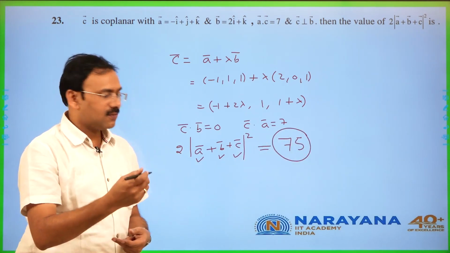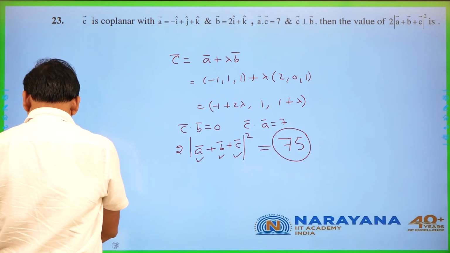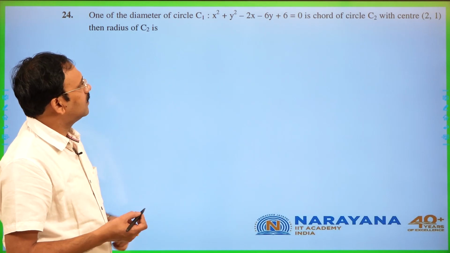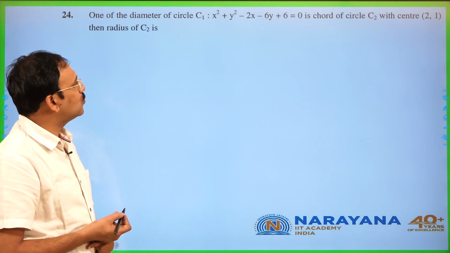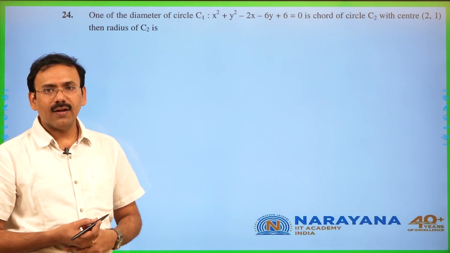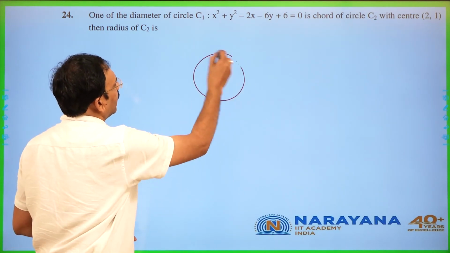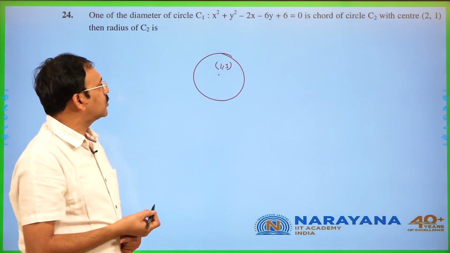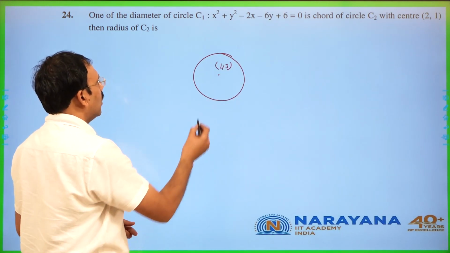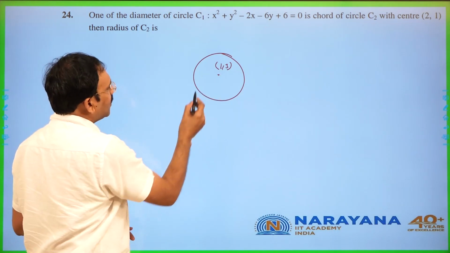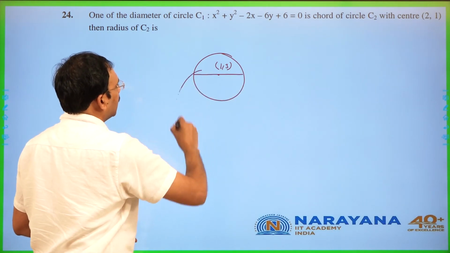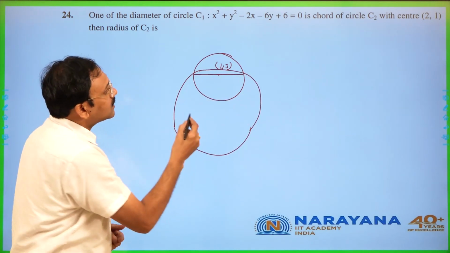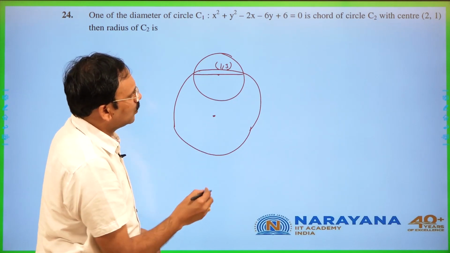That's all. Then the next question. One of the diameters of this circle is a chord of the circle C2 with center (2, 1). A circle is given whose center is (1, 3), and the radius is also known, 10 minus 6, so 2. Now its diameter is going to be a chord of another circle, whose center is given as (2, 1).